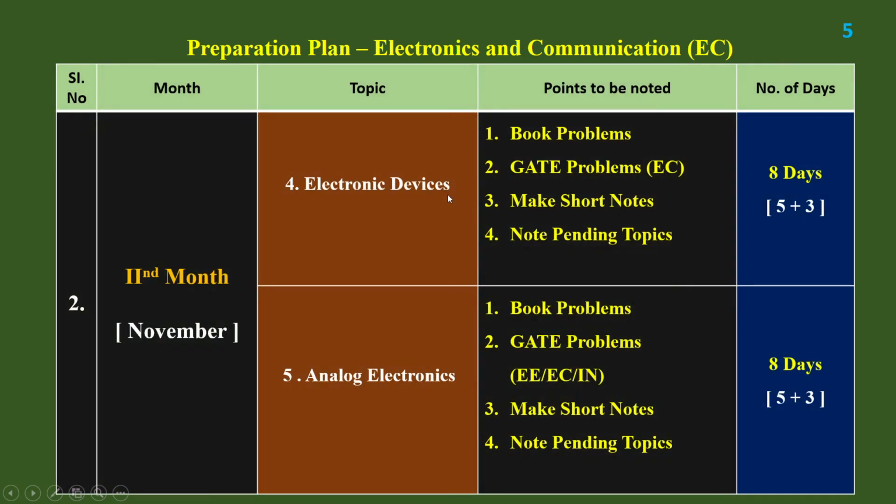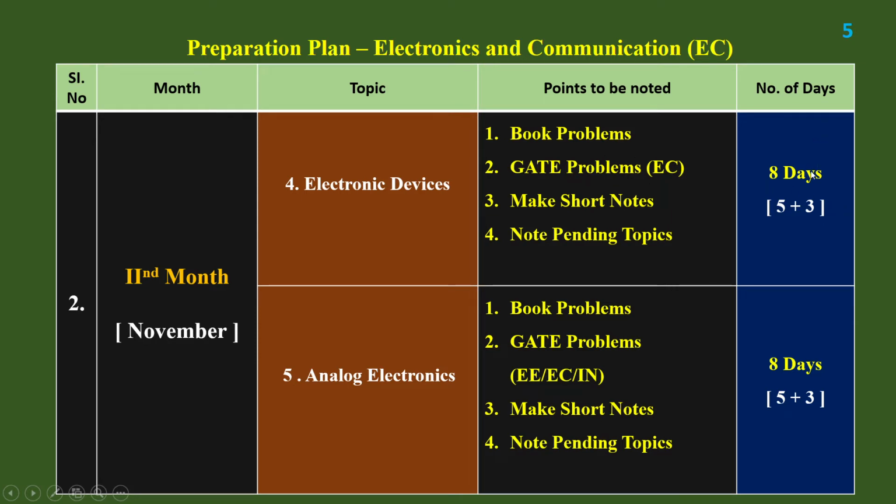And then the important subject for electronics and communication, electronic devices. So after that, electronic devices. Electronic devices is the important subject for electronics and communication. You should give high priority for that. For electronic devices also, book problems have to be solved, make the short notes, and this electronic devices is only for electronics and communication. So you can take out the easy papers for only the last 5 years and you can solve for that.